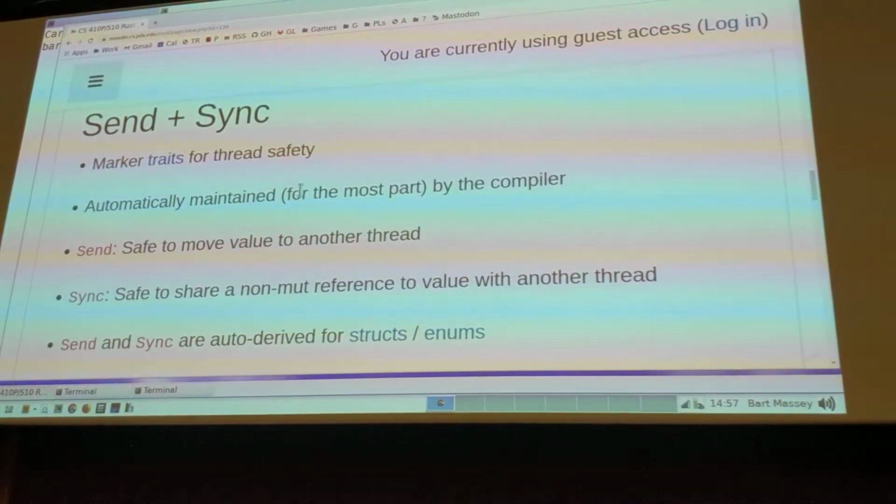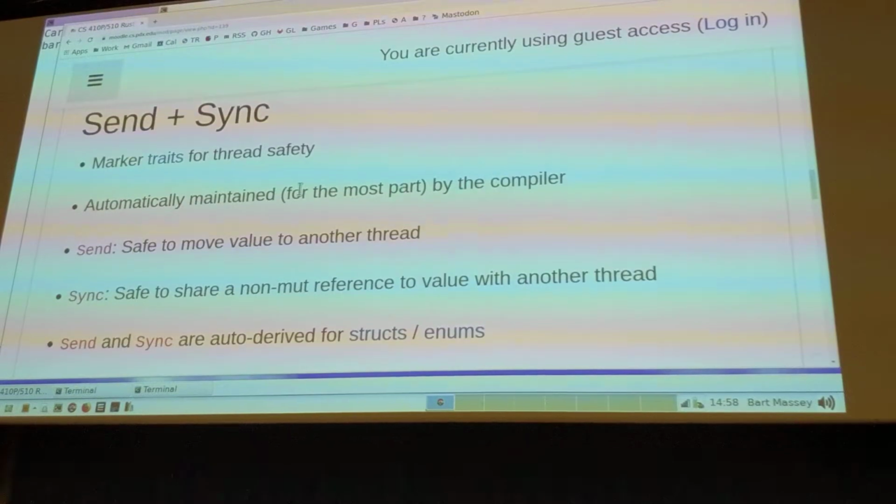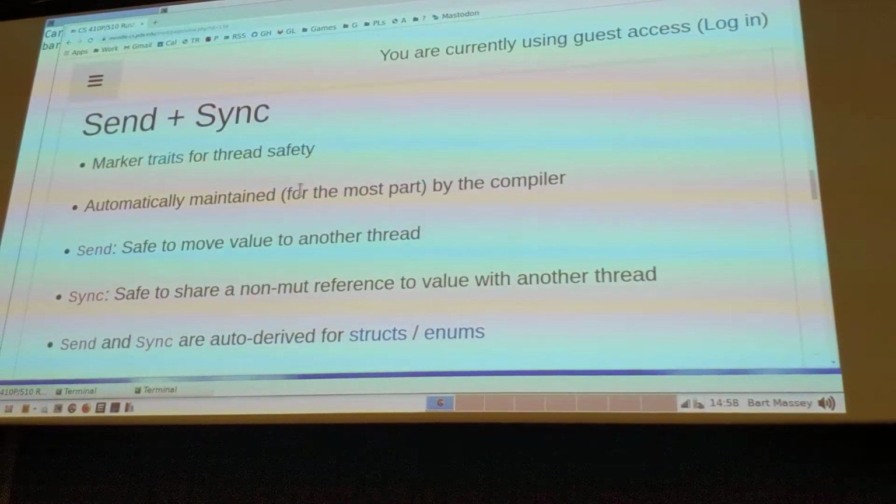Send is a marker that says, and all these are sort of auto-derived for structs and enums. They're sort of auto-maintained by the compiler. The compiler and the standard library work together to know what should be Send and what should be Sync. And your data structures, for the most part, will be Send when the compiler can figure out how to make them Send, and Sync when the compiler and the libraries can figure out how to make them Sync. So what you'll typically see is, I need a Send value or I need a Sync value here. I don't have one, what do I do? We'll talk about some of the things you can do.